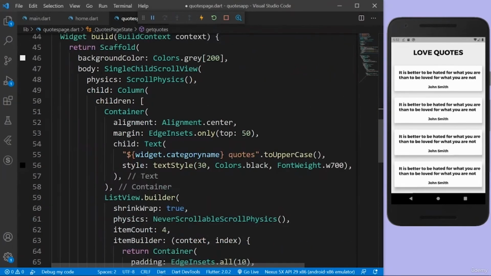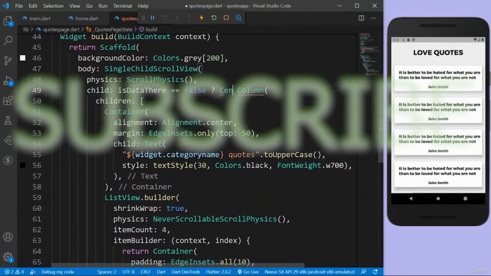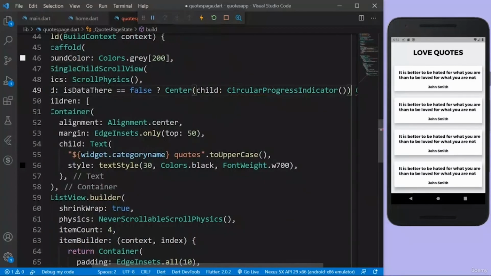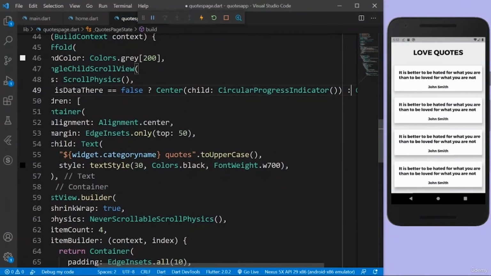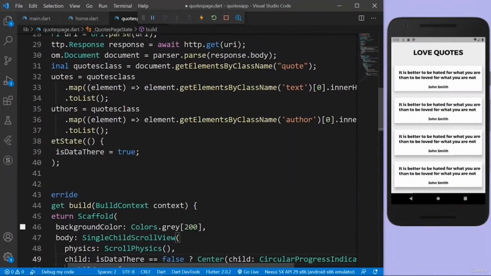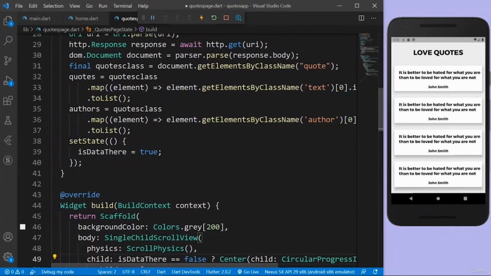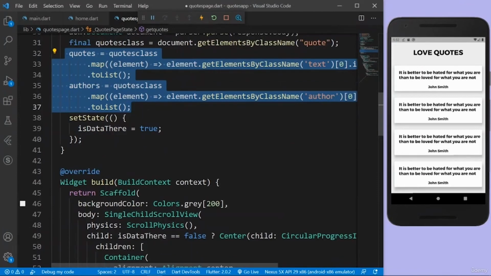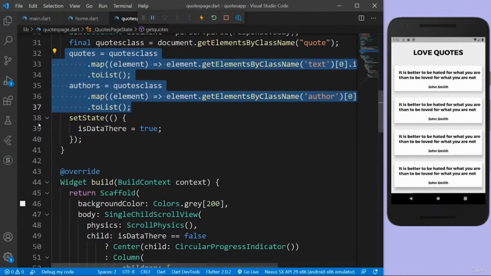So in the body, depending on the state, when the data there variable is false, that means the data is not there. Then in the center I show a circular progress indicator, that means yes, we're getting data, please wait for a second. Or else, when it is true, then we show the whole column, and it is true whenever we get the data. So we'll just initialize the list, and then only we set the is data there variable to true. Let me just show you how it works.